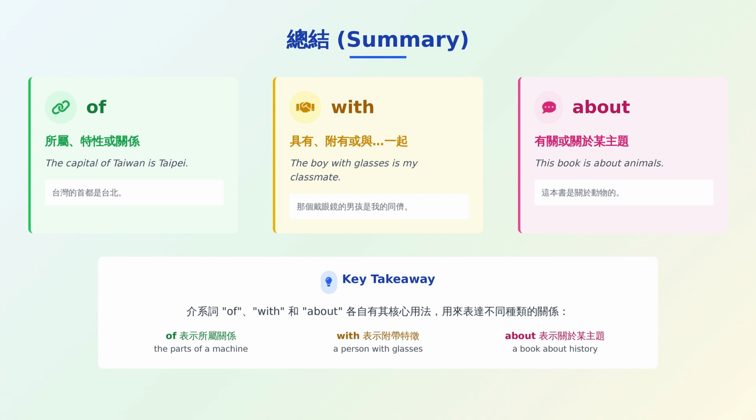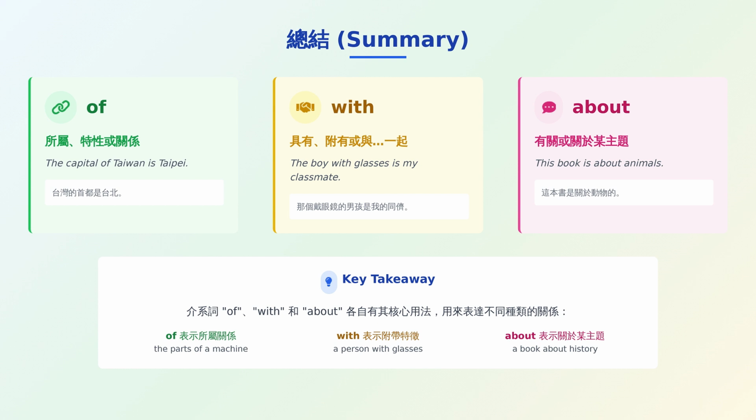Summary. Of: belonging to, characteristic of, or relationship with. The capital of Taiwan is Taipei. With: having, or being associated with. The boy with glasses is my classmate. About: related to or concerning a subject. This book is about animals.